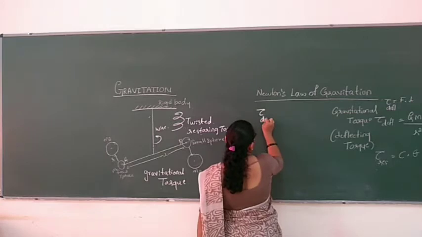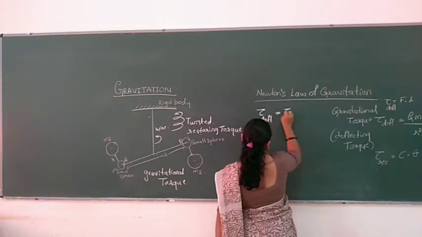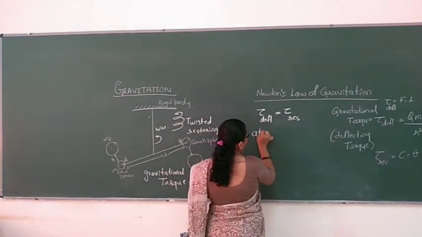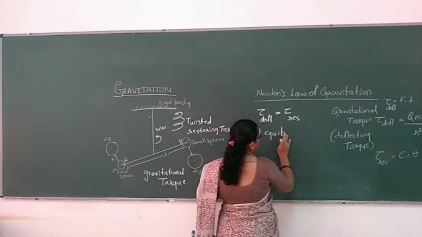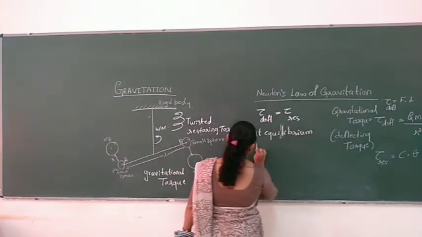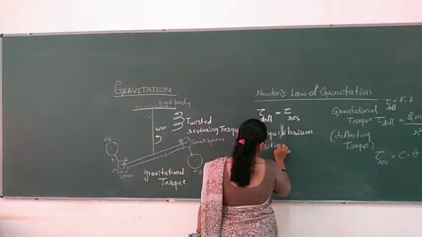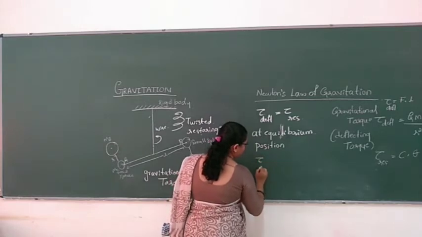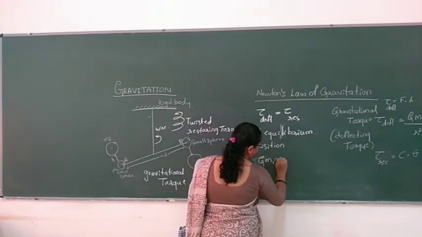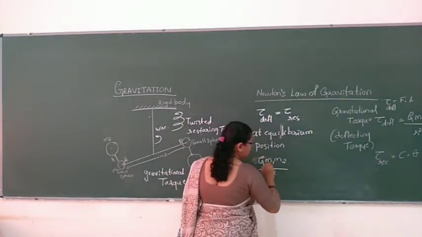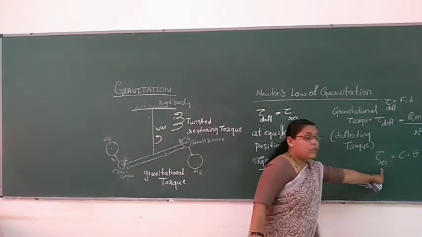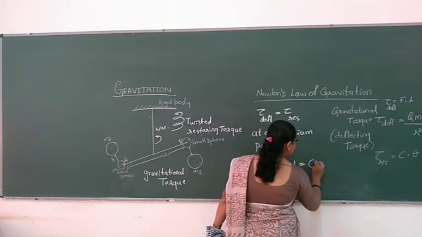This is called the equilibrium position. So this position will be the equilibrium position. At that position, what will happen? The deflecting torque, how much is it? G m1 m2 by r square into L, that is equal to the restoring torque, that is C and theta.